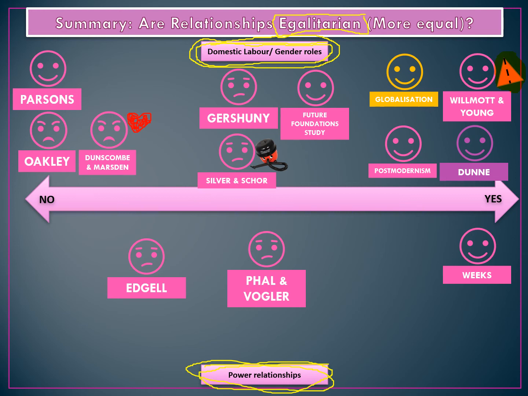And the last arguments for inequality, we have Dobash and Dobash, who talk about how domestic violence occurs in the home. This shows that men often use patriarchal power to oppress women, and therefore power relationships are not equal because men are more likely to oppress women.